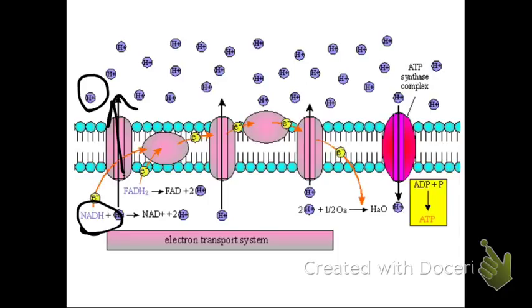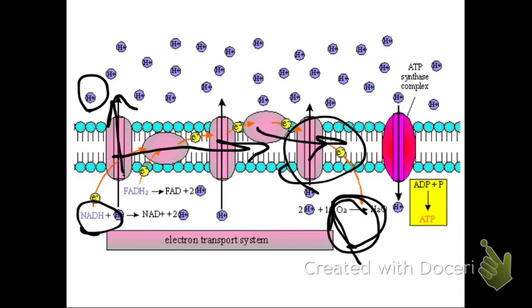Then the electrons are passed along the cytochrome complexes along the electron transport chain until it gets to the last complex where it binds with hydrogen and oxygen. This is finally where we use our oxygen to make water. Note that here at every complex, an electron carrier, either NADH or FADH2, is giving off an electron so that more and more electrons are going through the process, and then more and more hydrogens are spit out into this space out here.